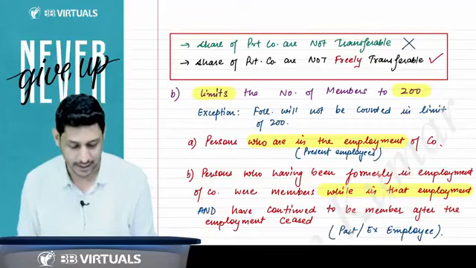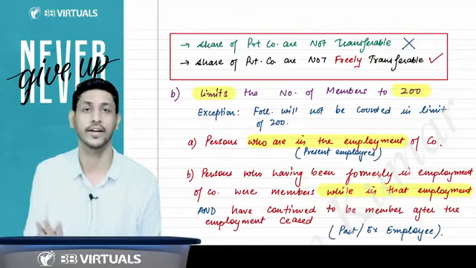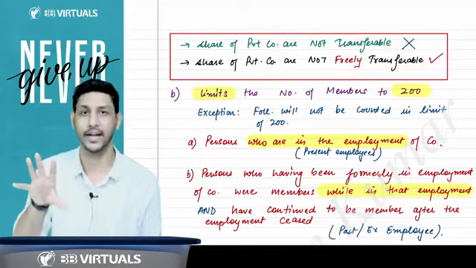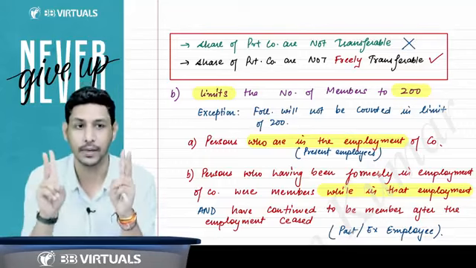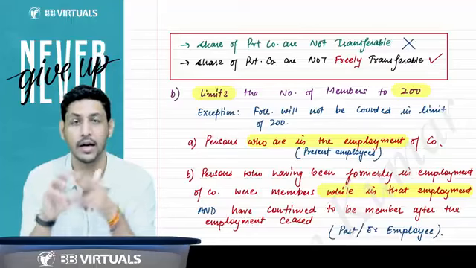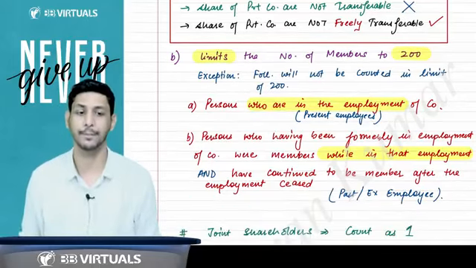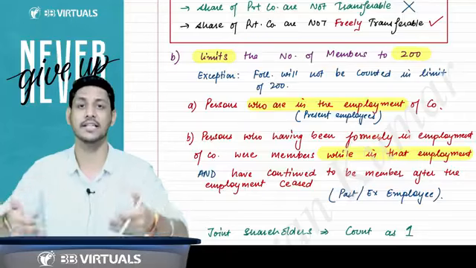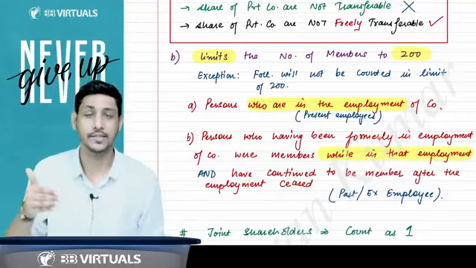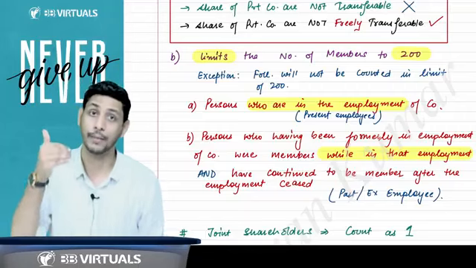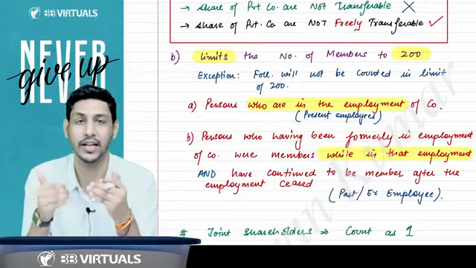Right, sir. Then the second point is that there is a limitation in the articles of association of a private company. What is the limitation? That the maximum number of members can be 200. But when you count these 200, you have to exclude two kinds of members. Sir, what are the two? First, the persons who are in the employment of the company, who are the present employees as well as members of the company. They are not counted in the limit of 200.